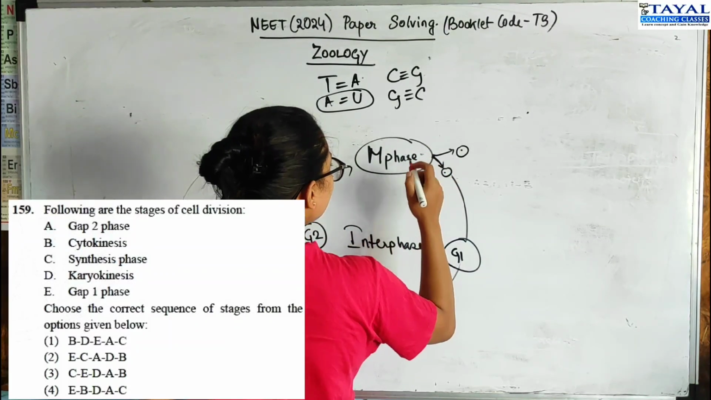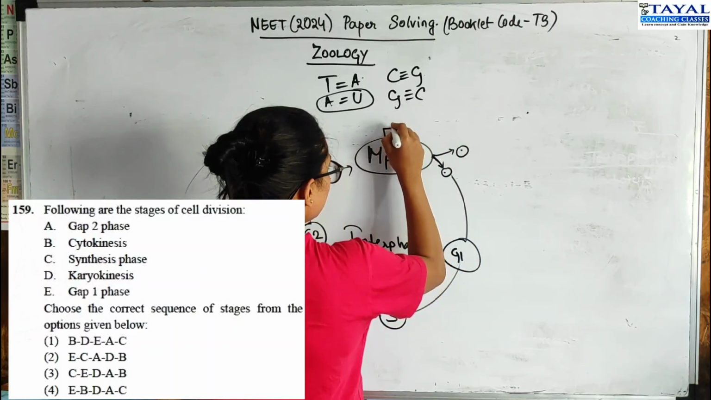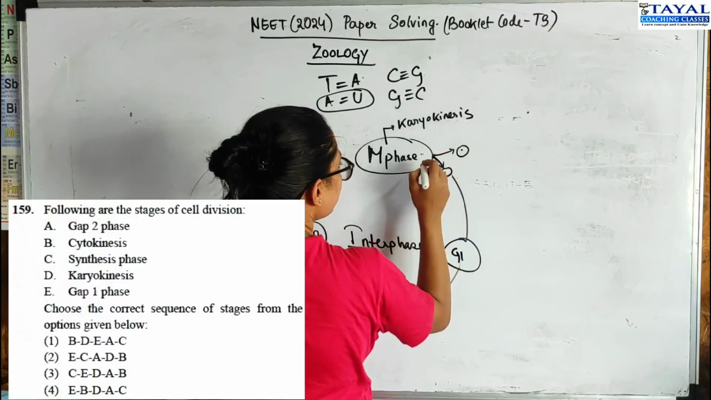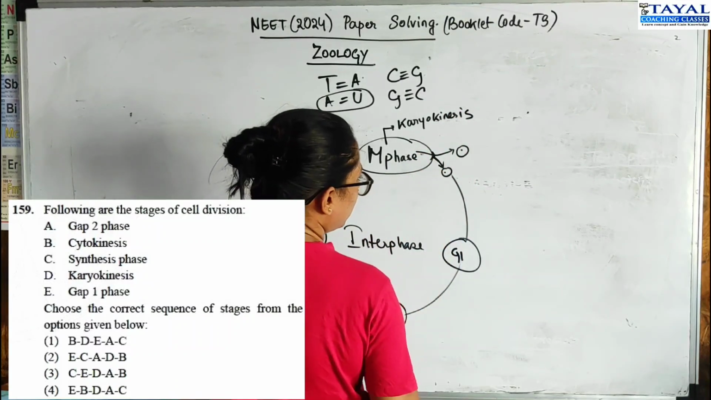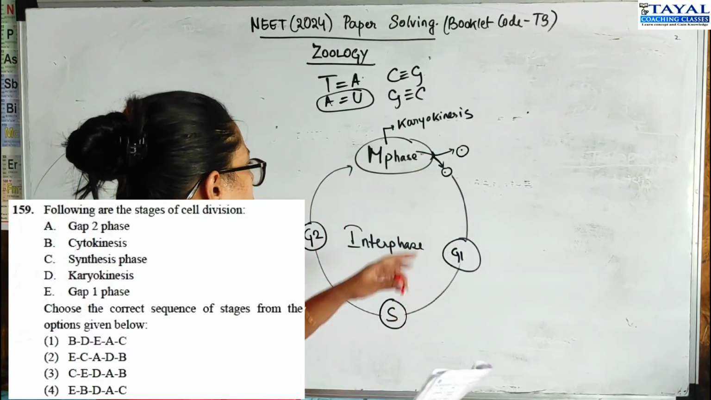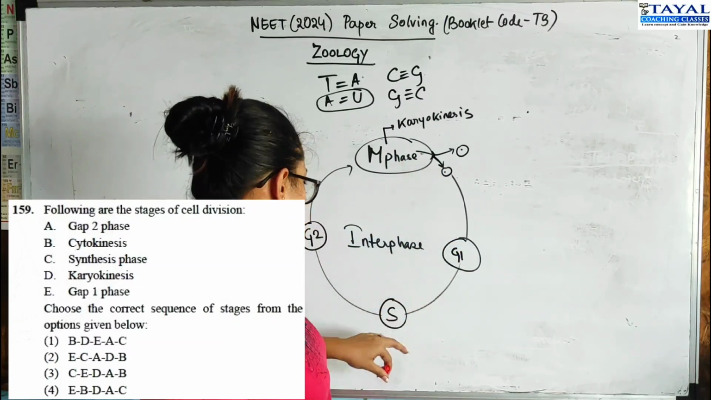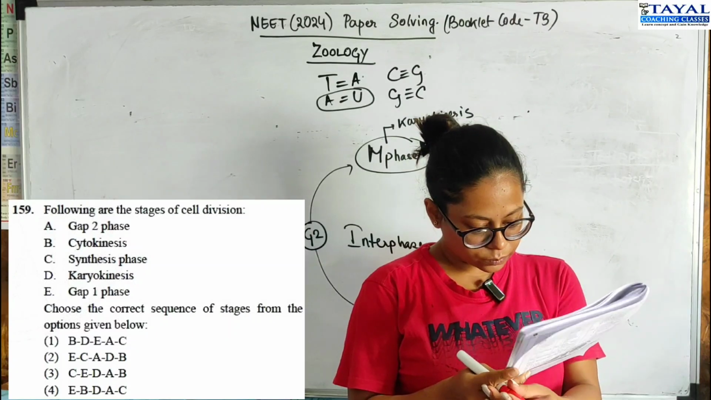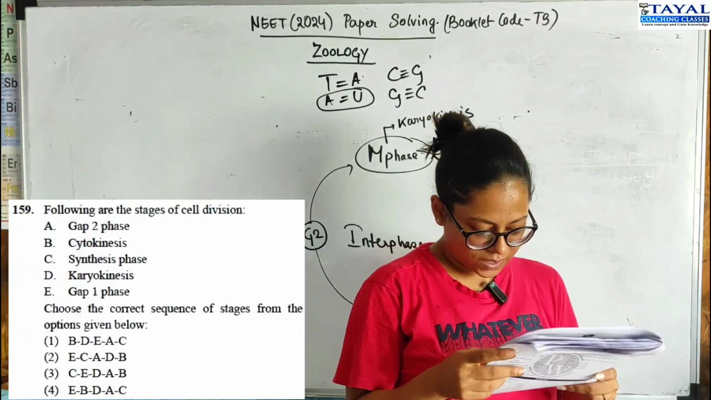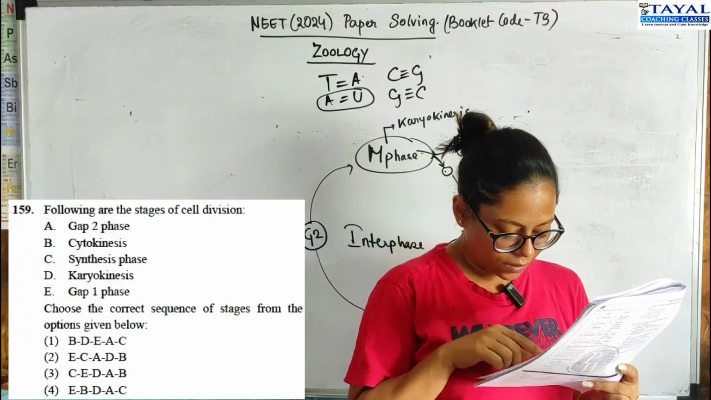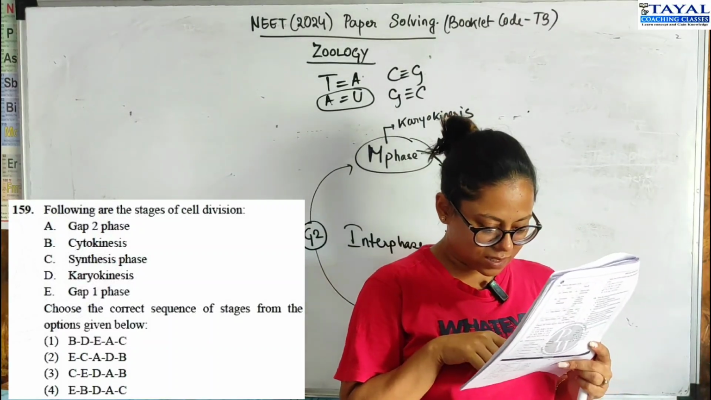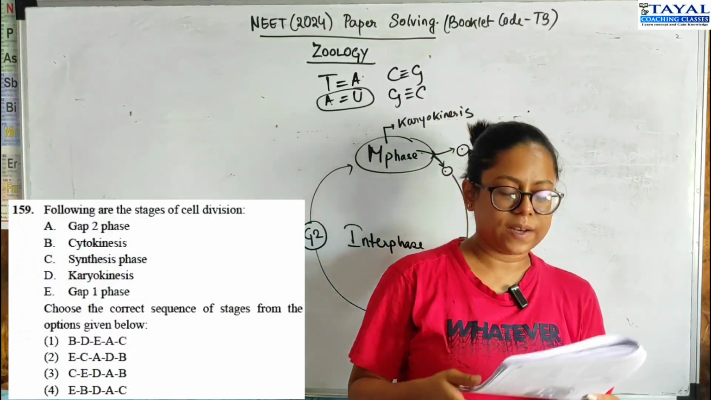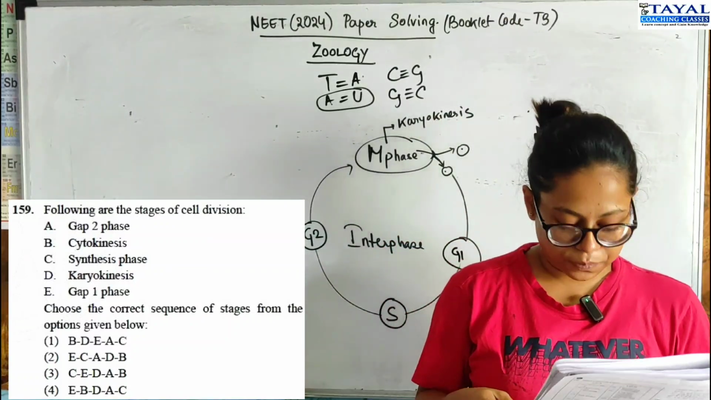In the M phase itself, there are 2 steps. So first, there is karyokinesis, where the nucleus will divide, and then the cytokinesis. Am I right? So it will be karyokinesis, cytokinesis, G1, S, G2, M. Correct? Let's look at it. So gap 1, E. Then you have C is synthesis, A is G2, D is karyokinesis, and B is cytokinesis. Option 2 is the correct option.